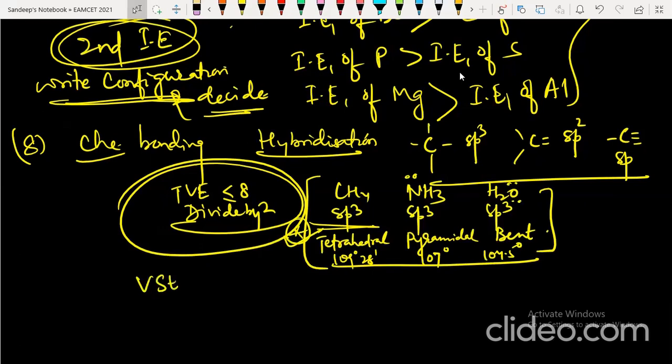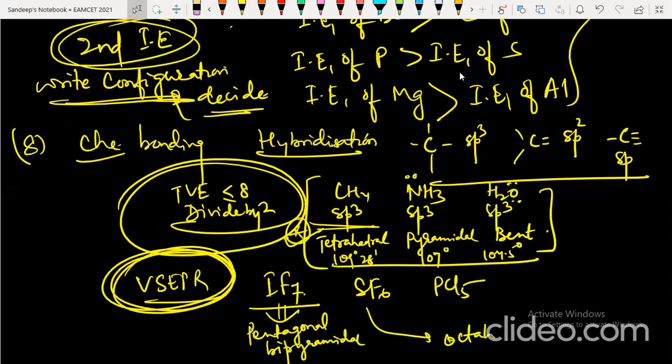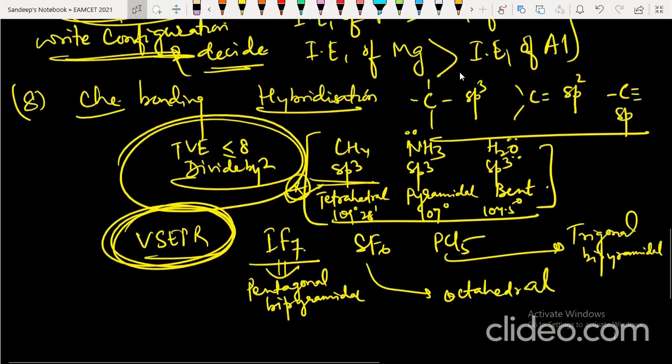Next, they can ask you about VSEPR theory, valence shell electron pair repulsion theory. They can ask for simple molecules, like what is the shape of IF7, SF6, PCl5. IF7 is pentagonal bipyramidal. SF6 is octahedral. And PCl5 is trigonal bipyramidal. You can prepare these for lone pair ones also, and these are the no lone pair ones. So VSEPR theory is an important topic from which questions can be asked.